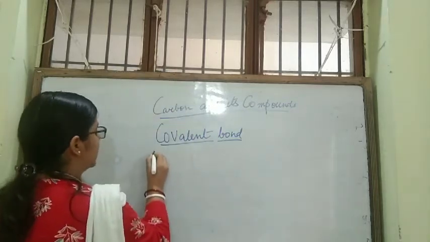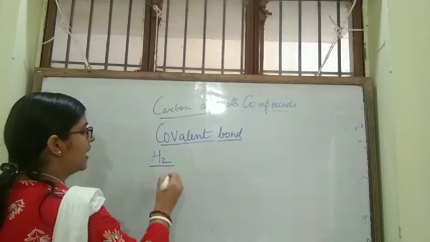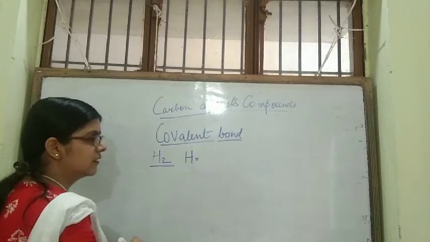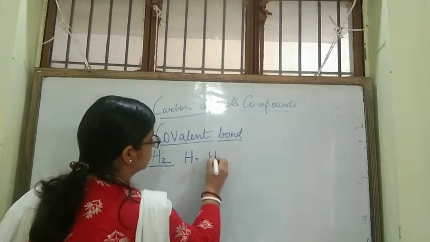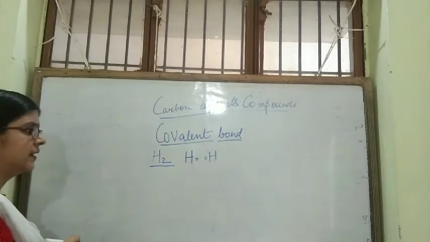Suppose you take the example of the hydrogen molecule. Hydrogen has one electron in its valence shell. Two hydrogen atoms each have one electron in the valence shell.